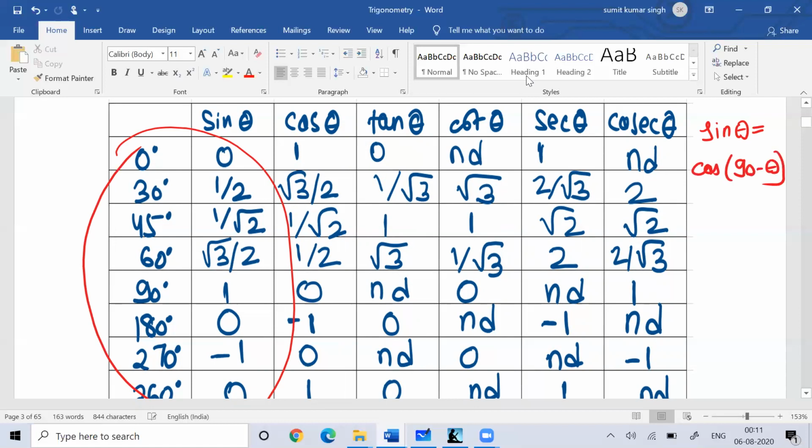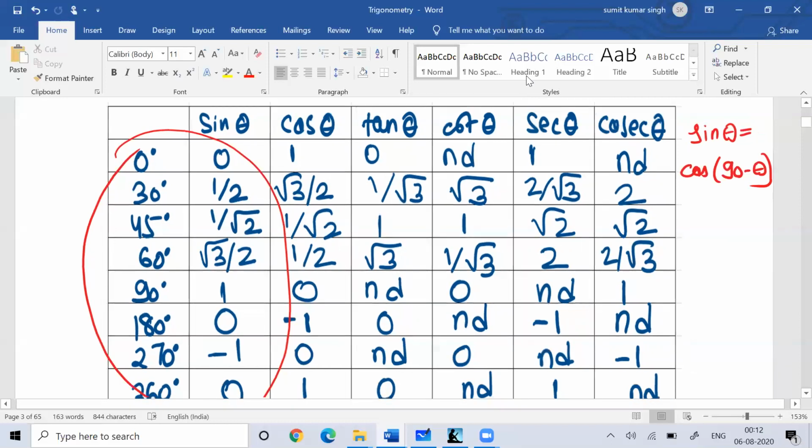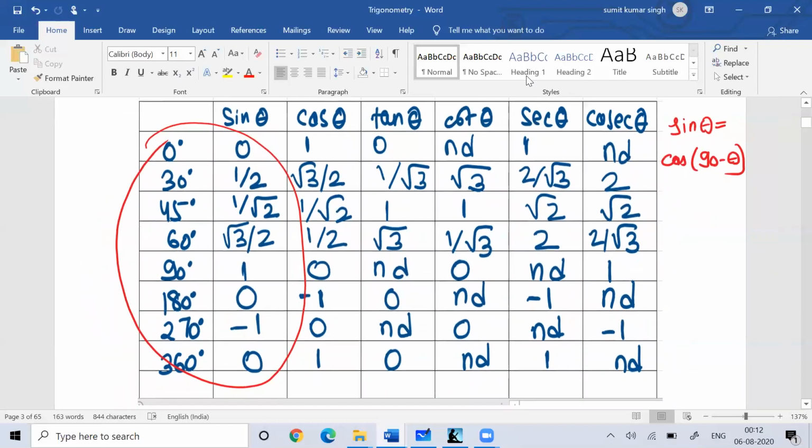Then tan theta is sine theta by cos theta, cot theta is cos theta divided by sine theta, sec theta is 1 by cos theta, and cosec theta is 1 by sine theta. So finding other angles would be very easy if you remember the value of sine theta.